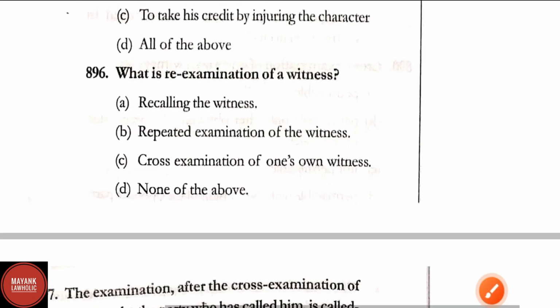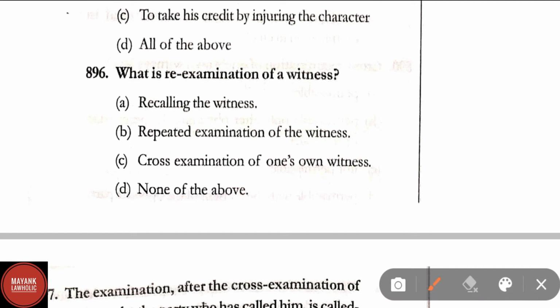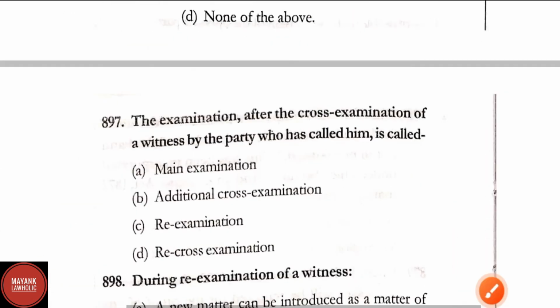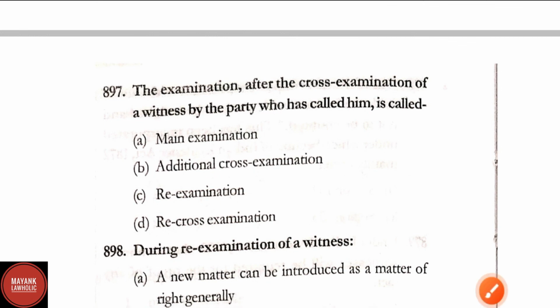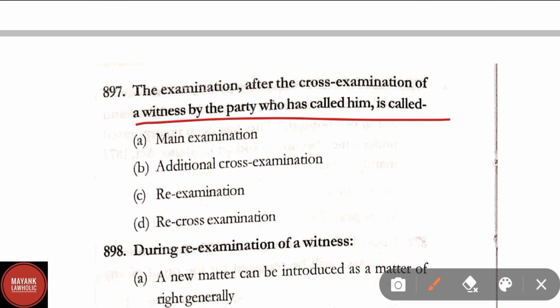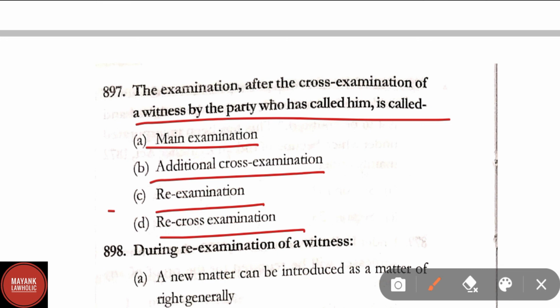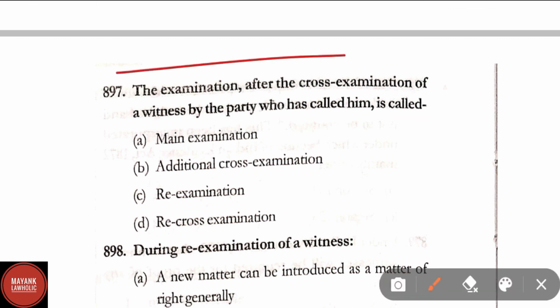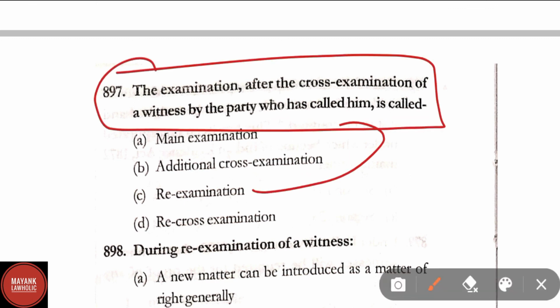Question number 896. What is re-examination of a witness? Option A, recalling the witness, repeated examination of the witness, cross-examination of one's own witness, none of the above. Here the correct answer is option D, that is none of the above. Question number 897. The examination after cross-examination of a witness by the party who has called him is called: main examination, additional cross-examination, re-examination, re-cross-examination. The correct answer here is option C, that is re-examination. The examination after cross-examination of a witness by the party who has called him is called re-examination.